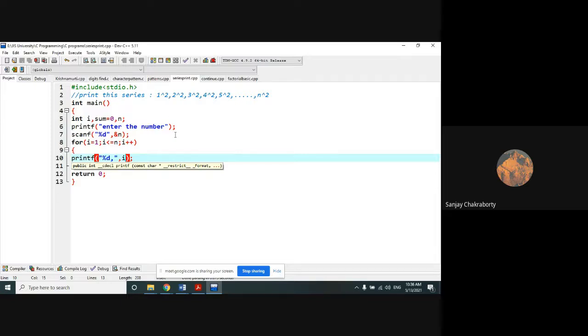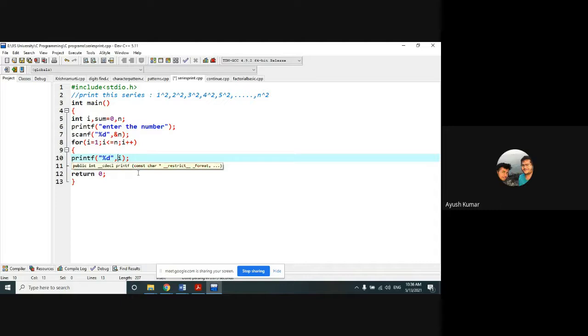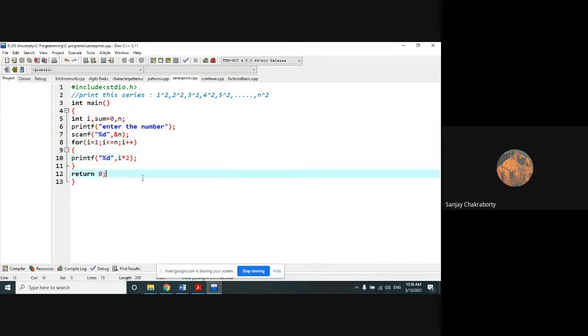That means it cannot print in such a way as 1 to the power 2, 2 to the power 2. We can do that by making a full number. That means 2 square will be represented as 4, 3 square will be represented as 9, 4 square will be represented as 16. In such a way we can print. Here we can use a pow function, or we can directly use this one, because square is repeated for every one. So we can do it in such a way.